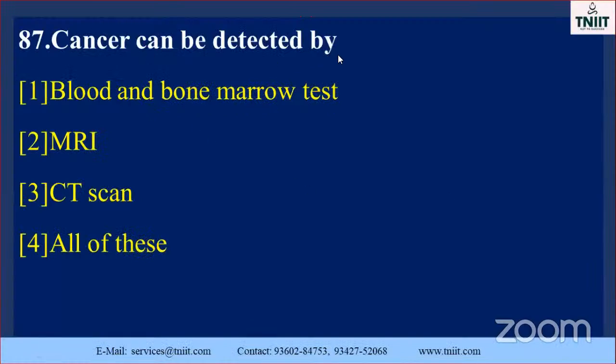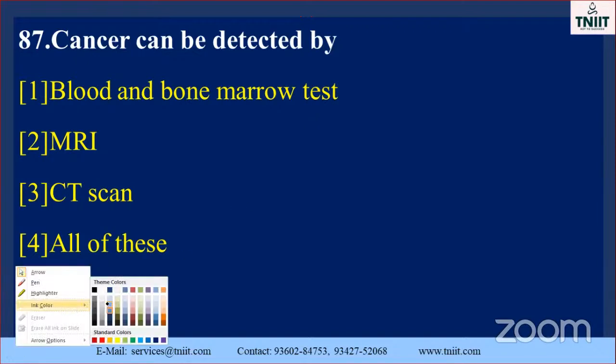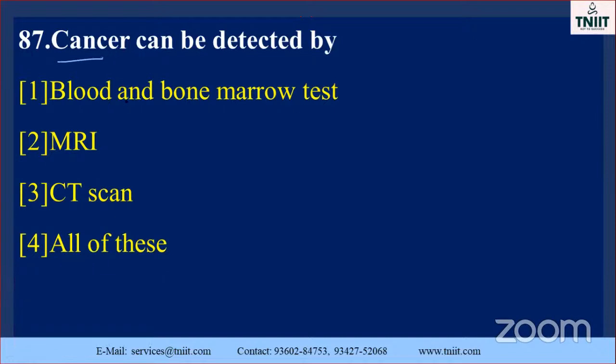Cancer can be detected by what? What are the methodologies used for the identification of cancer? Blood and bone marrow test. You know about the bone, and also blood. Both are interrelated, isn't it? Bone marrow produces blood components, so they are interrelated. This is the key word. MRI scan, magnetic resonance imaging. Sometimes they ask the expansion.